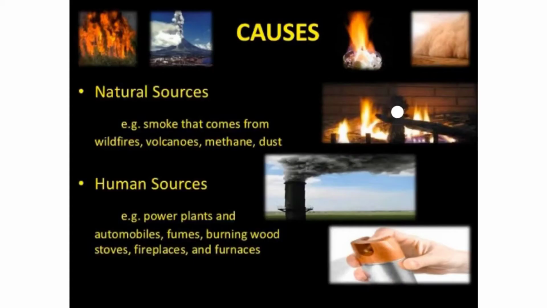First of all, let us see the causes of air pollution. Air is getting polluted by natural sources and also by human sources. The natural sources are smog that comes from wildfires. So when fire is created in the forest, the smog that comes out causes air pollution. Volcanoes: during a volcanic eruption, smog comes out which creates pollution. Methane, if it is released in the atmosphere, creates pollution. Dust particles also create pollution.